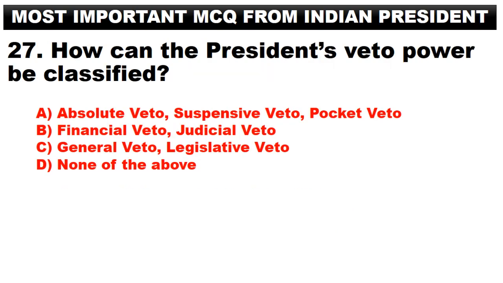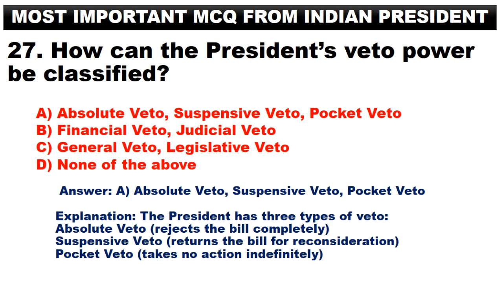How can the President's veto power be classified? A. Absolute veto, suspensive veto, pocket veto. B. Financial veto, judicial veto. C. General veto, legislative veto. D. None of the above. Answer. A. Absolute veto, suspensive veto, pocket veto. The President has 3 types of veto. Absolute veto rejects the bill completely. Suspensive veto returns the bill for reconsideration. Pocket veto takes no action indefinitely.